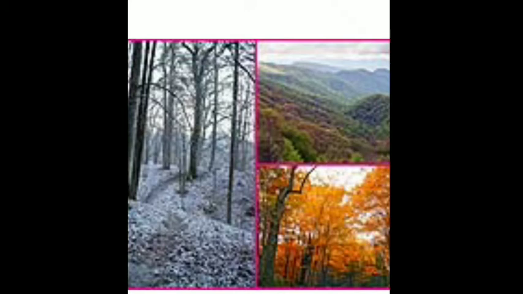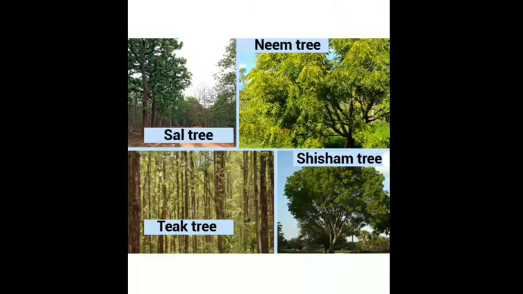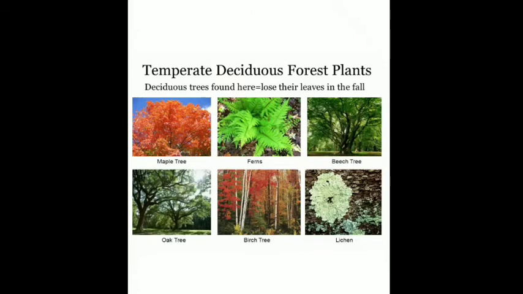So the different types of trees found here are neem, sal, teak, sisam. These are of the tropical deciduous forest. While in the temperate deciduous forest, the trees that grow are of course the birch, the pine tree, then the oak tree. There are the different types of lichen, then beech, ferns, maple tree. These are all the flora of the temperate deciduous forest.